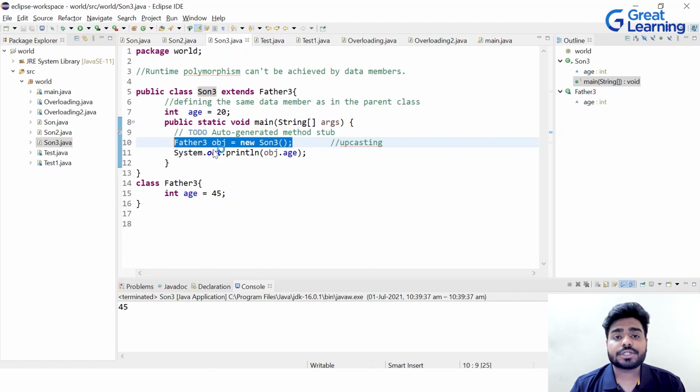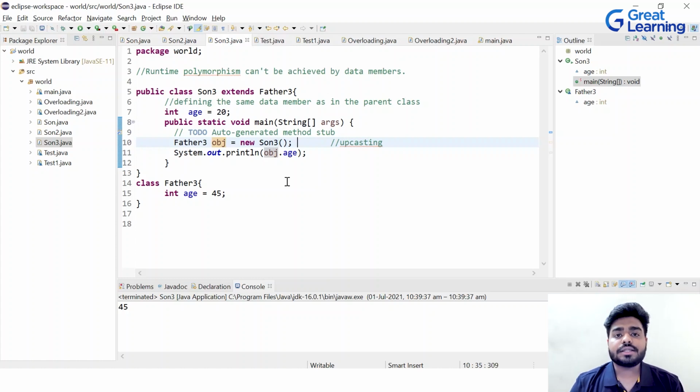Because you're creating an object of son, you should write son3 obj equal to new son3. Why have you written father3 obj equal to new son3? Now see, this is what is called upcasting. What is upcasting? Upcasting means you're taking the help of the father class to create the object of the son's class.